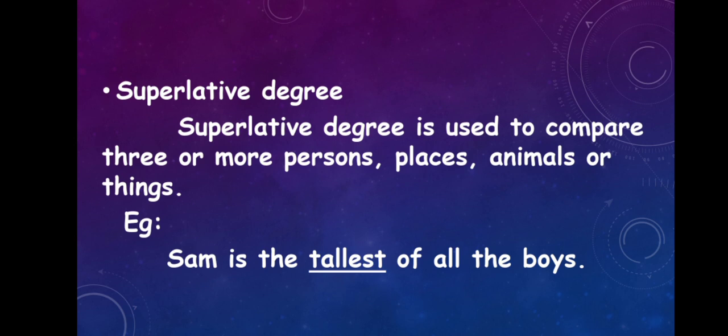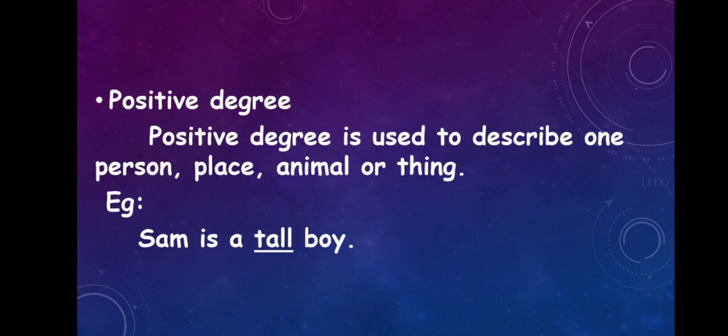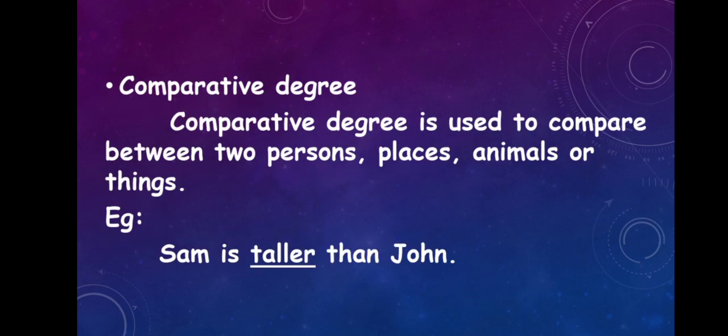Once again we'll revise this. Positive is for one person, so we do not add anything. We just write the word, like tall, because we talk about one person or one animal or one thing. Whereas in comparative, we compare between two persons, and so we add er to the adjective.